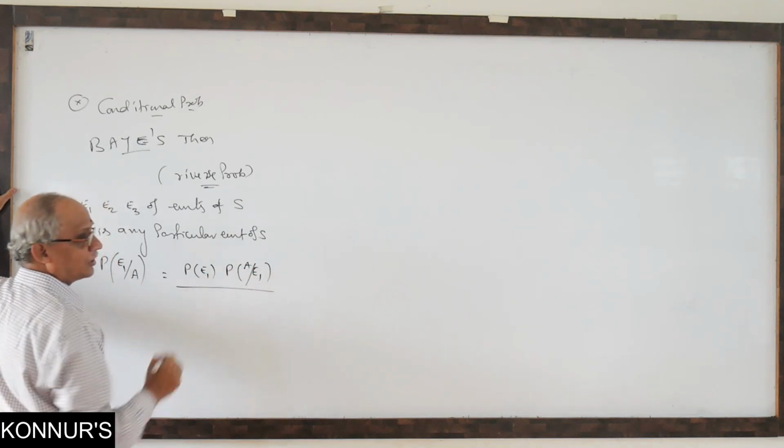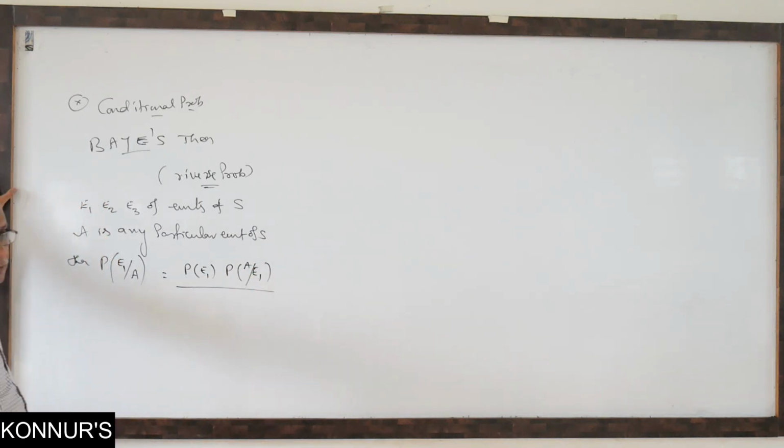Chance in the sense of sharing. How the share of A is obtained from the person E1. Assume that there are three persons. A is a separate independent person collecting money, a fund. For that he is approaching E1, and he is getting some money. Then E2 and E3 are approached.